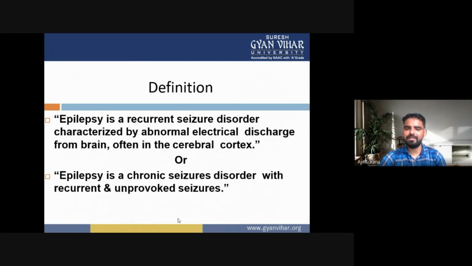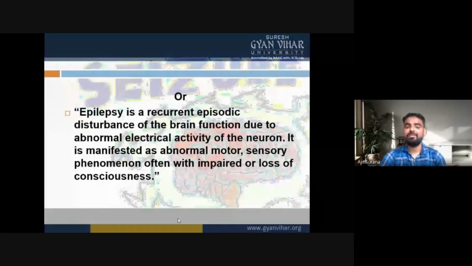Epilepsy is a recurrent seizure disorder characterized by abnormal electrical discharge from the brain, often in the cerebral cortex, or epilepsy is a chronic seizure disorder with recurrent and unprovoked seizures. Or epilepsy is a recurrent episodic disturbance of brain functions due to abnormal electrical activity of the neurons. It is manifested as abnormal motor and sensory phenomena, often with impaired or loss of consciousness.